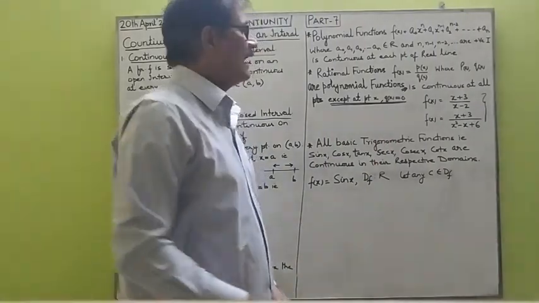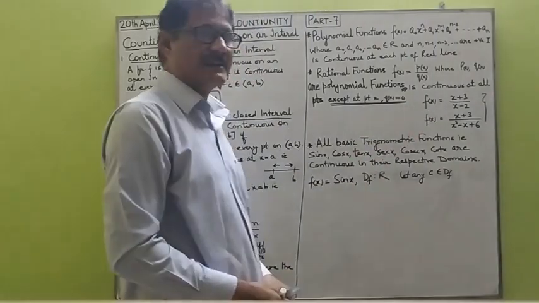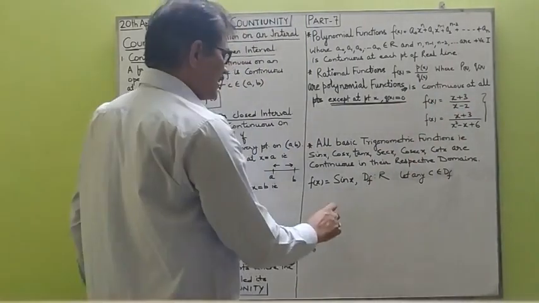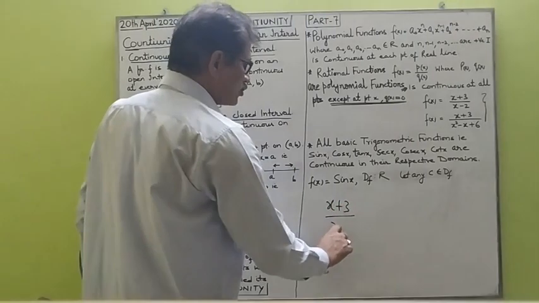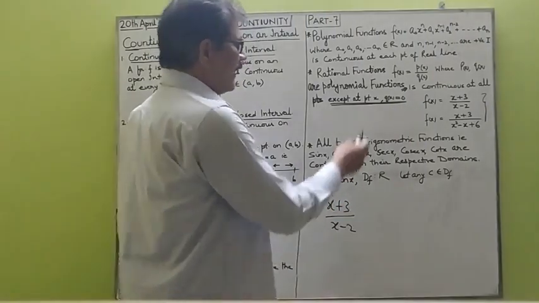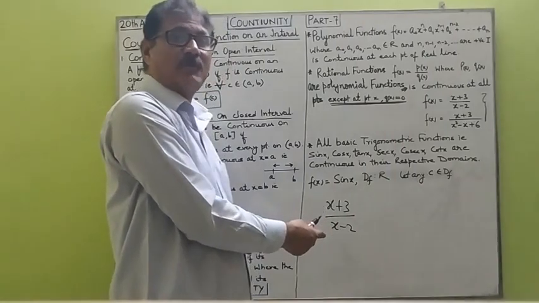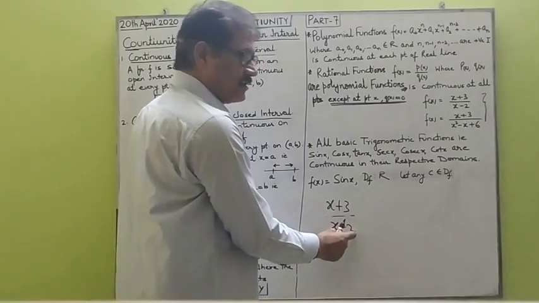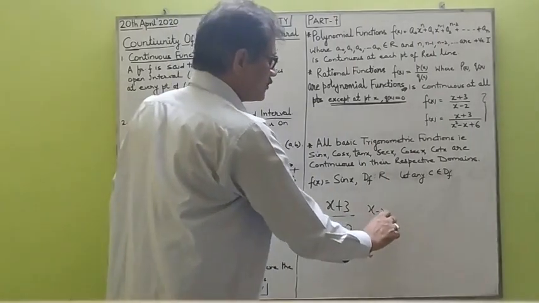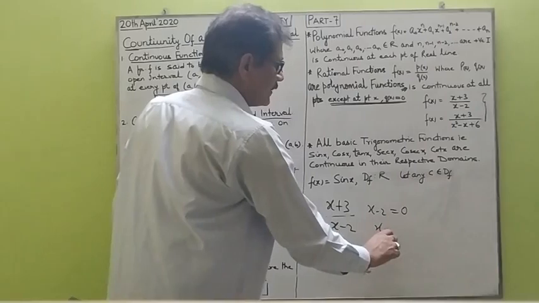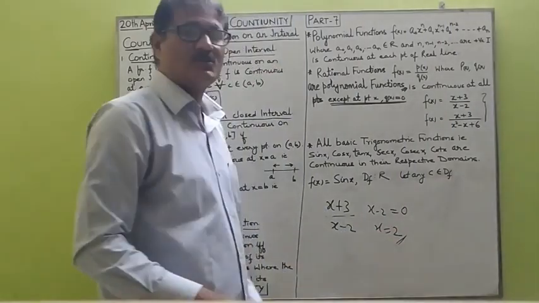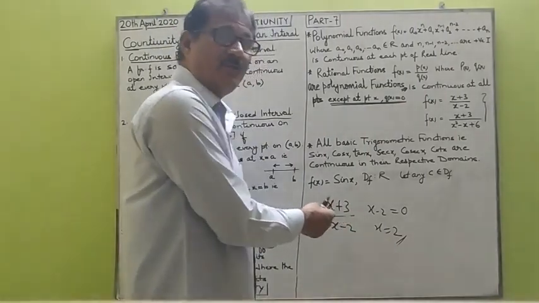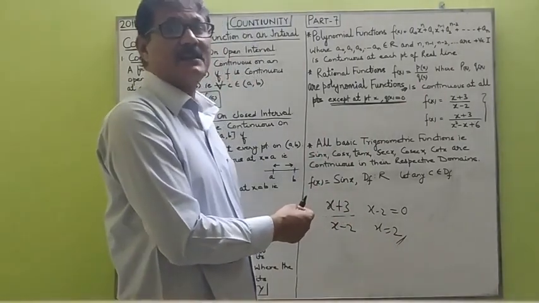To understand this, I have given two rational functions here. The first rational function is (x plus 3) upon (x minus 2). Now you have to find the continuity. This function is discontinuous at which point? Where the denominator q(x), here x minus 2, is equal to 0. So we find x minus 2 equals 0, that means x equals 2. That means at the point x equals 2, the function is discontinuous, whereas for all other points belonging to the real numbers, it is continuous.